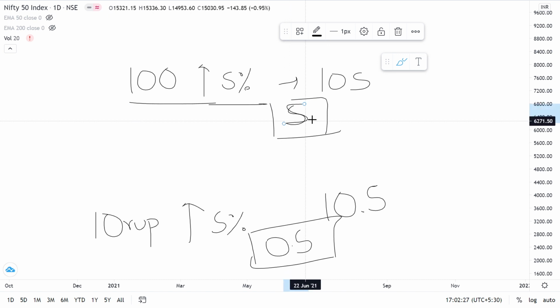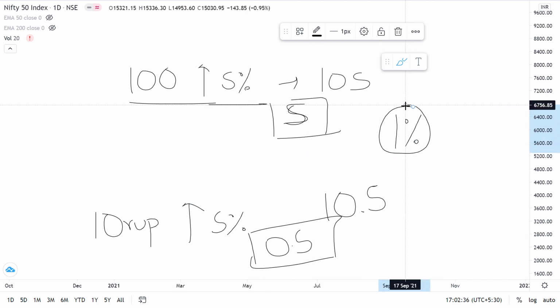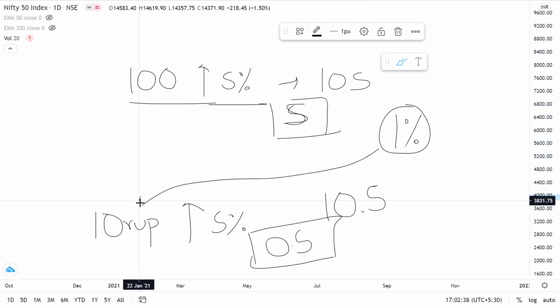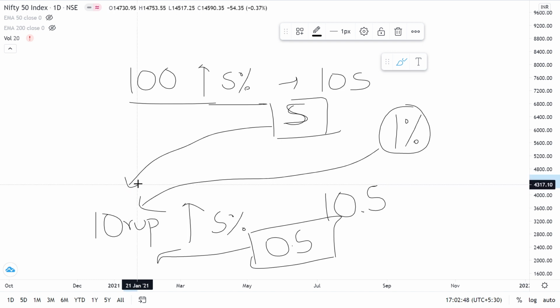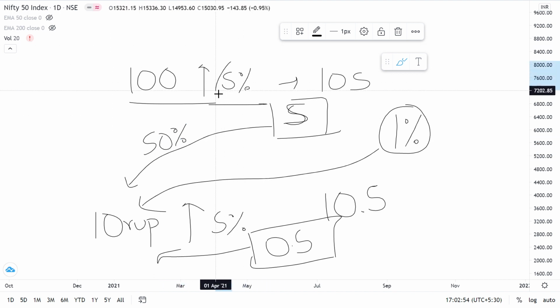So as the stock price keeps going up, even a small percentage change, like a 1% change, would be a huge increase relative to your initial investment. Because 5% is what it is on the current price, but 5 rupees is 50% of your initial investment. So you're actually making a 50% return on your investment with just a 5% increase in the price of the stock. This is what is called the power of compounding.